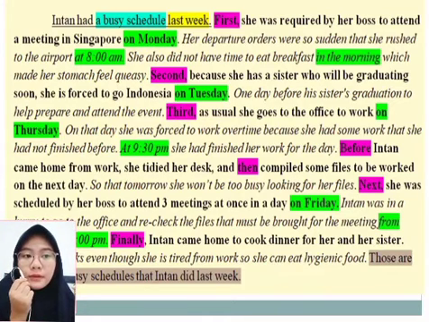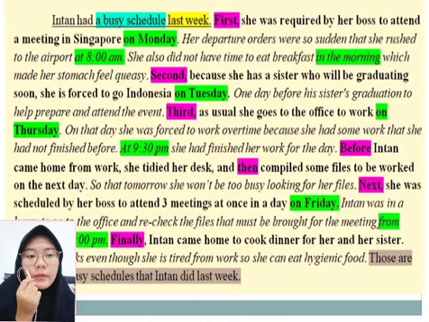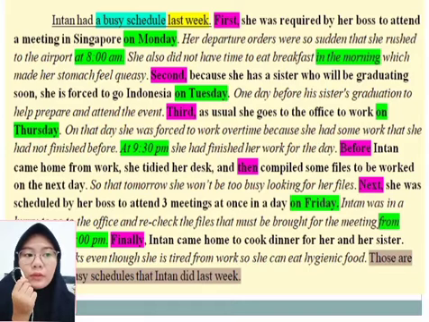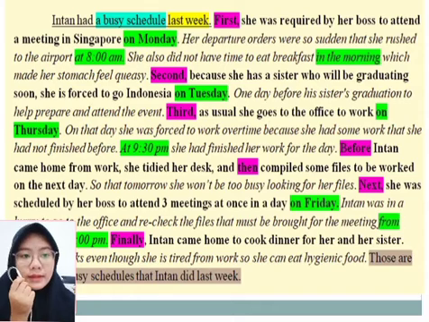The next major is: before Intan came home from work, she tidied her desk and then compiled some files to be worked on the next day. The minor is: so that tomorrow she won't be too busy looking for her files.